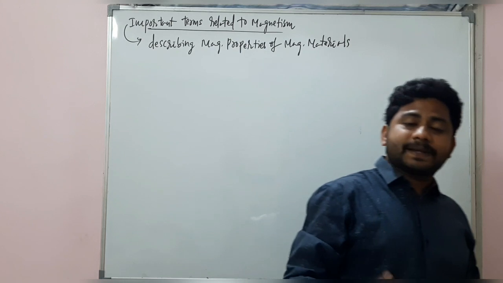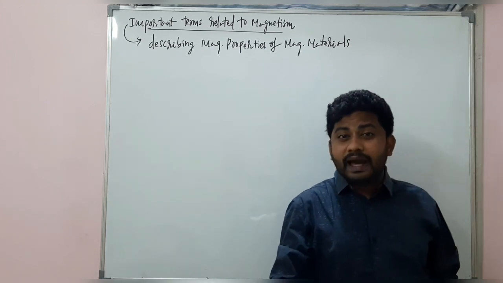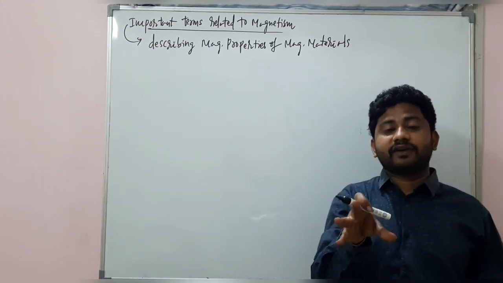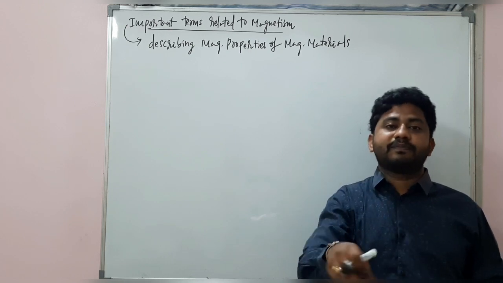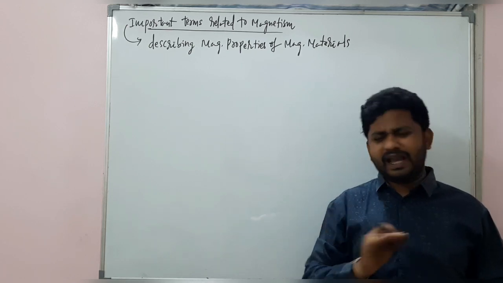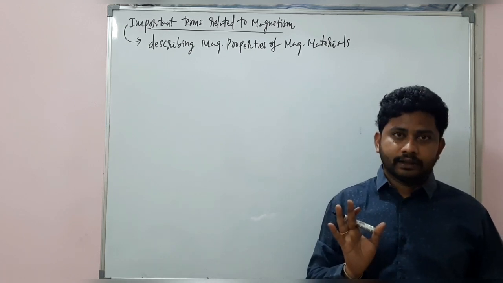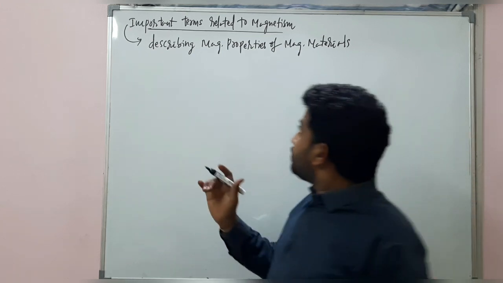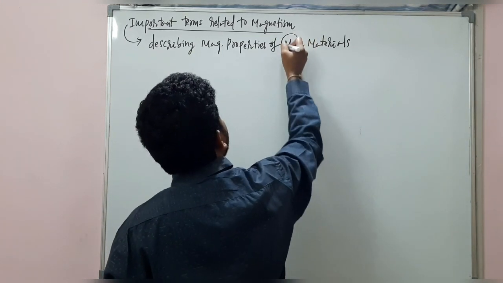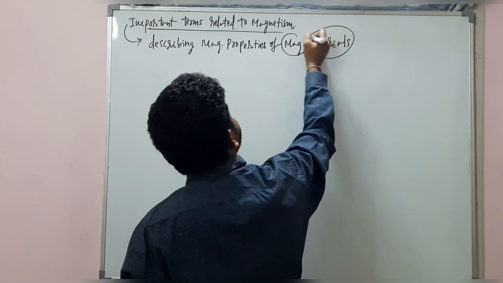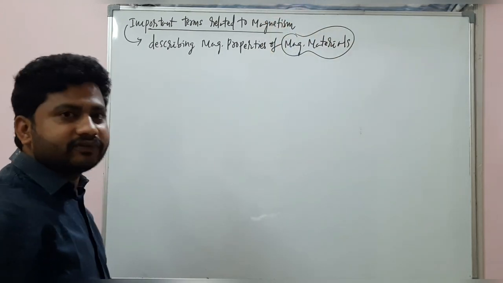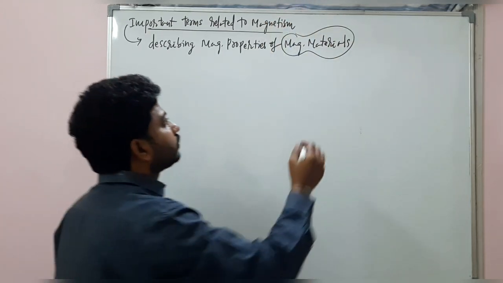Each and every substance available around us can be classified under the categories of magnetic materials. Every substance you can take. So those substances around us are classified into three categories.